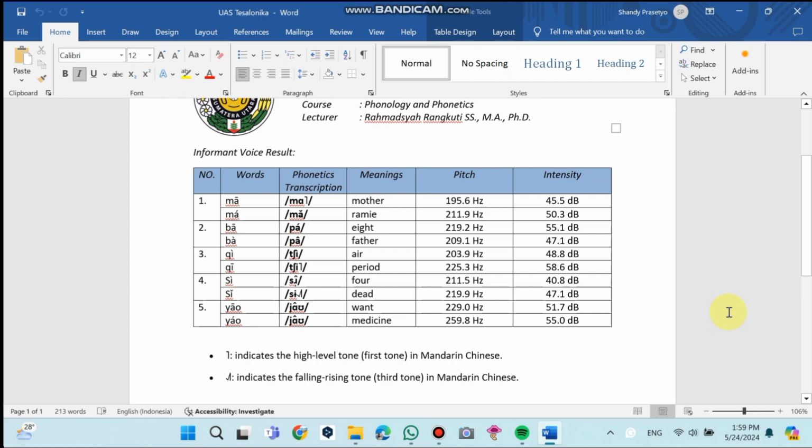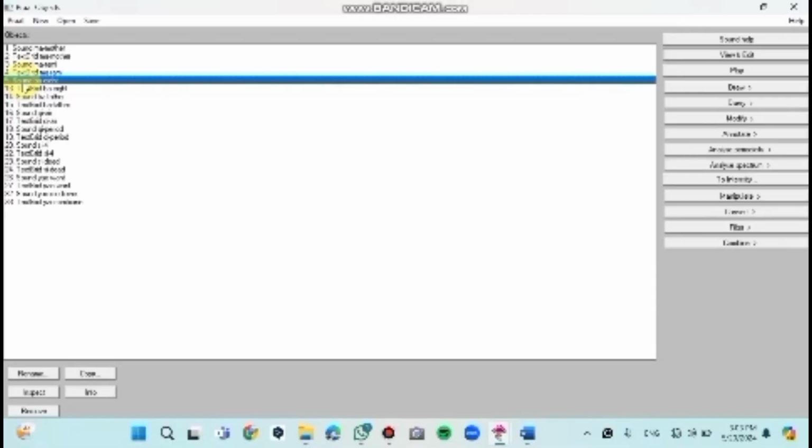If we look at the pitch and intensity obtained from the informant's voice, the word ma remi has a higher tone and intensity compared to the word ma mother. This proves that ma with a rising intonation means remi, while ma with a flat intonation means mother. If the tone of a word changes, the meaning also changes. Let's move on to the second example.